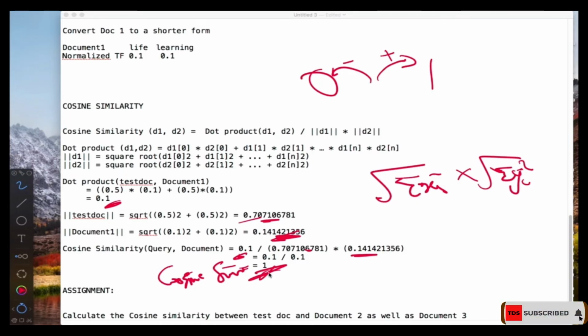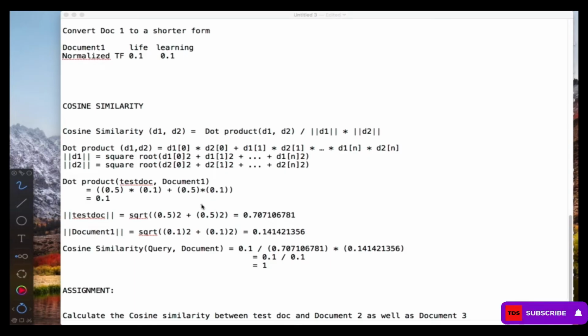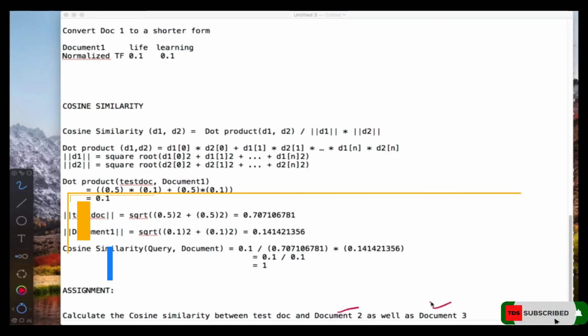Okay, so that's basically it. For 1, if you do the calculation and you get 1, it means they have a very strong similarity. Okay, over there. All right, now I did it for document 1 and the search query. So now you can do it for the search query and document 2, as well as document 3, so that you also get hands-on and understand what you're doing. You can just rewind the video and watch how I did this one again, and then do it for document 2 and document 3.